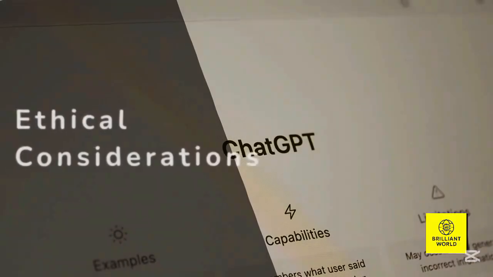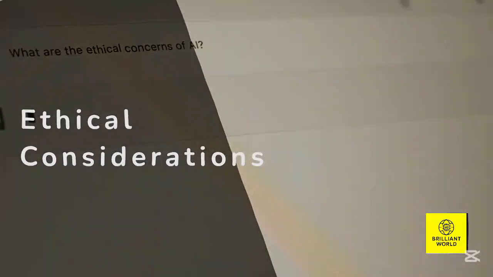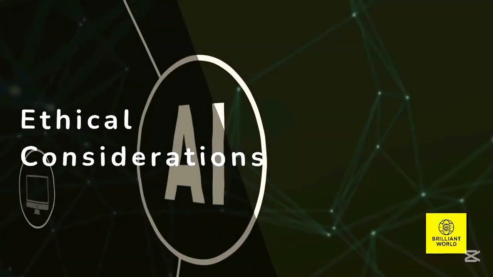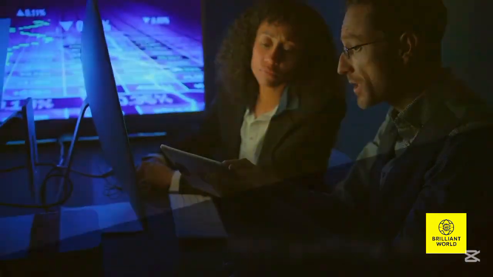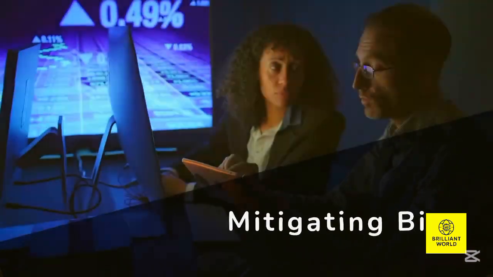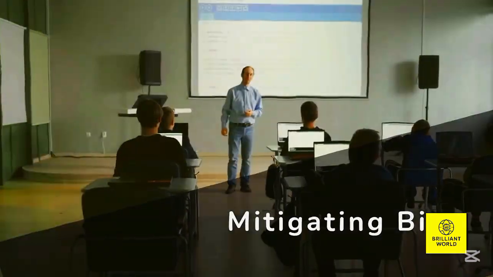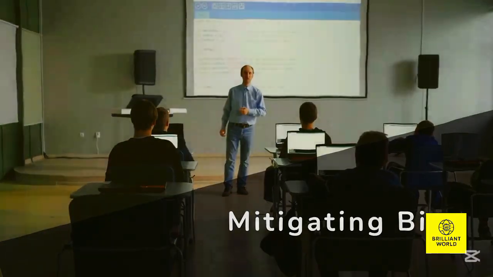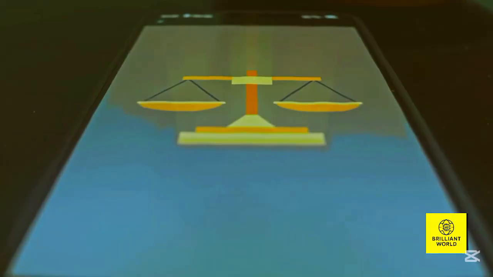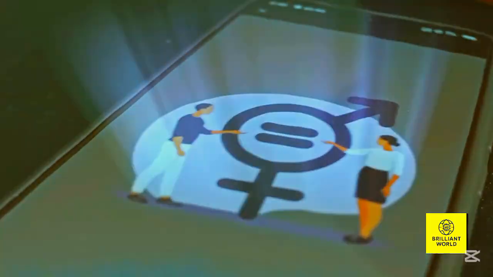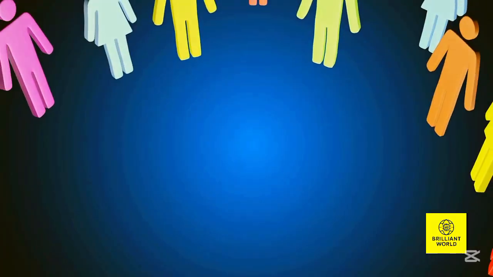Ethical considerations are paramount in NLP development. It's crucial to develop ethical and unbiased NLP models. Bias mitigation is essential to avoid perpetuating harmful stereotypes. NLP models should be trained on diverse and representative datasets. Fairness must be ensured in NLP applications. This prevents discriminatory outcomes and promotes equitable access.